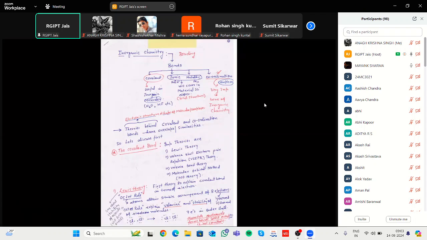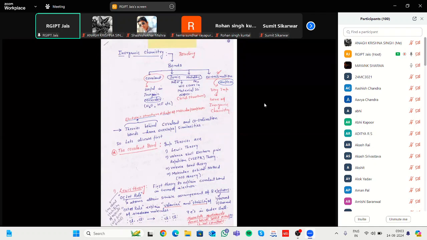First is the covalent bond. Covalent bond means the formation of a bond when two atoms share equal electrons.